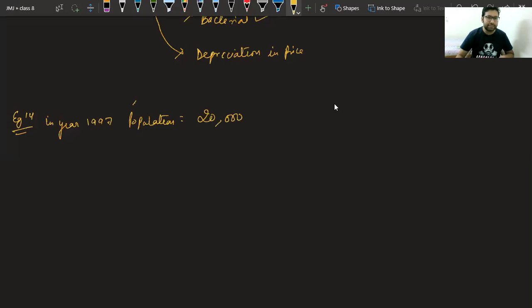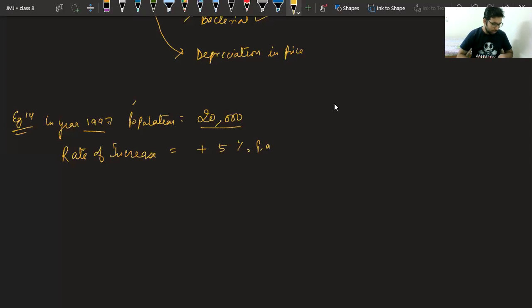In year 1997, we have this much population. It is increasing at a rate of 5% per annum. So rate of increase is given to you. As it is increasing, we will take plus 5% per annum. If it was decreasing, we would have taken minus 5% per annum.